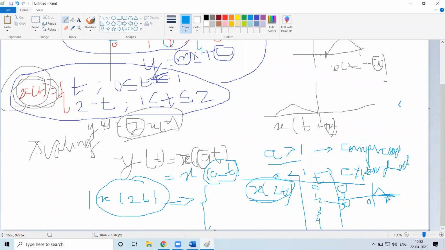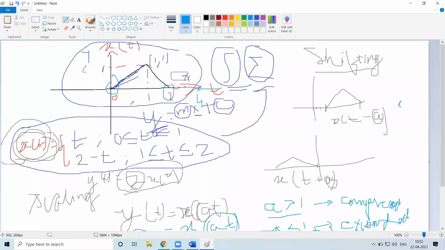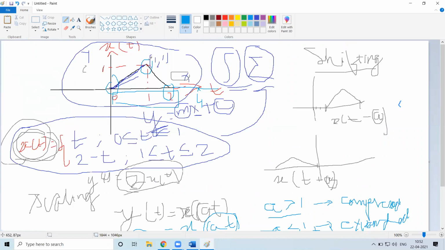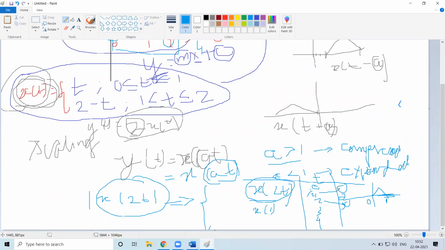It will be in the range of 0 to 1. So here it was in the range of what? 0 to 2. But here, since it gets compressed, if I apply 1 by 2, what is 1 by 2? When I take t is equal to 1 by 2, it will be equal to x of 1. What is x of 1 value? X of 1 is 1. So here it will be 1. So here this will be 1 by 2.